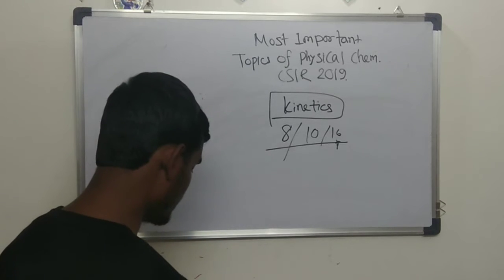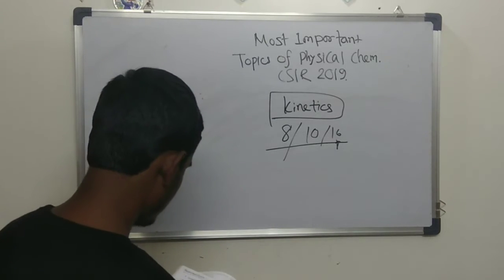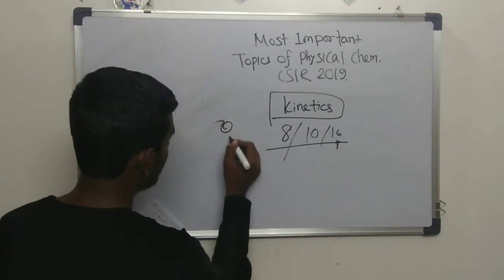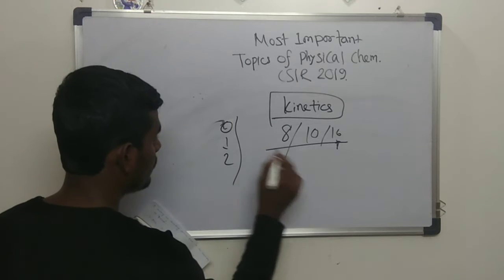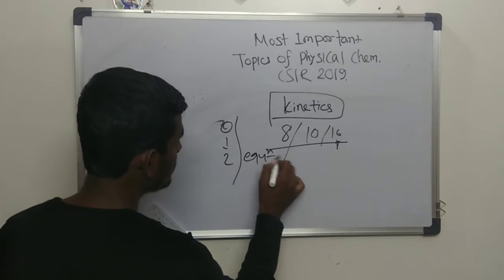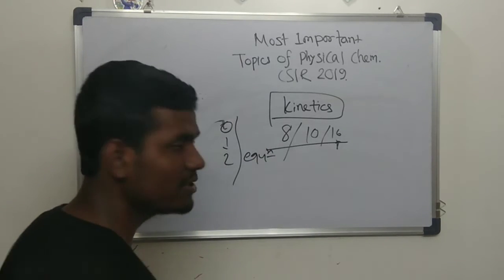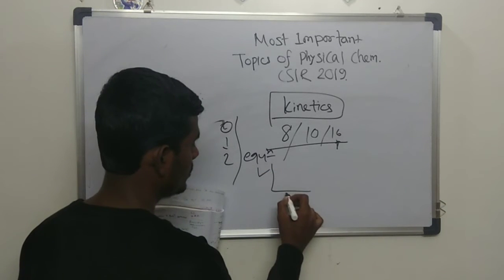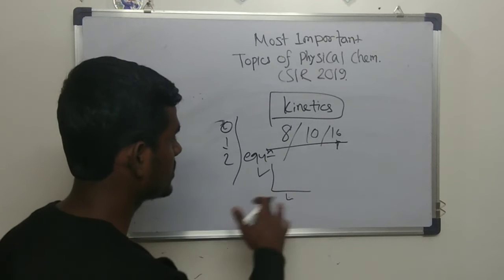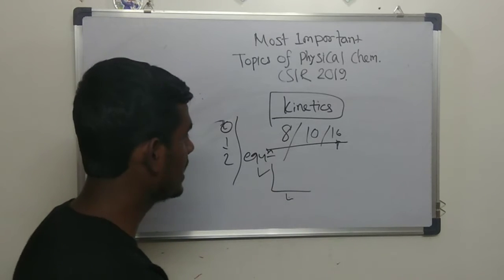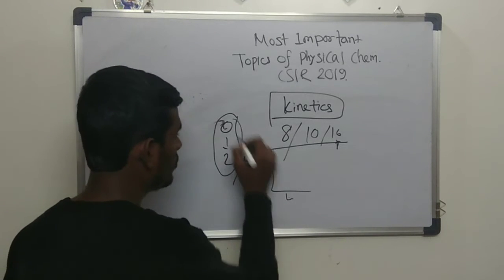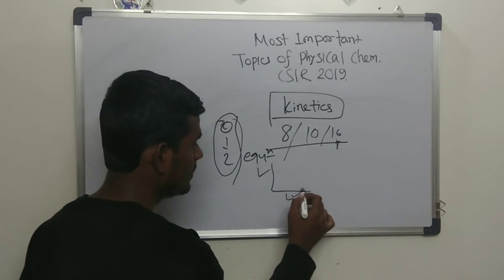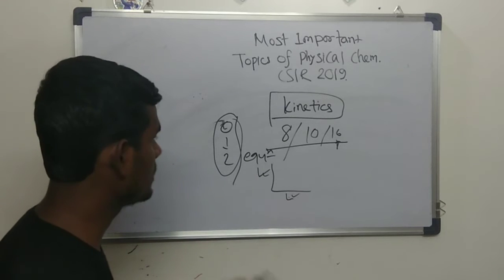Basically for kinetics, what you have to follow is the several kinds of order of reaction, starting from zero order, first order, second order. You just follow the equations, write down the equation for every order, and with these formulas, draw the plots with the y-axis and x-axis of different concentration and time, and how they are related. Just follow the equations of every rate equation and the corresponding plot. This is one of the most important parts.